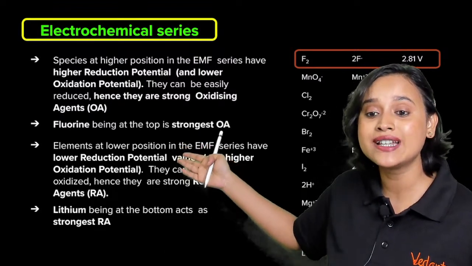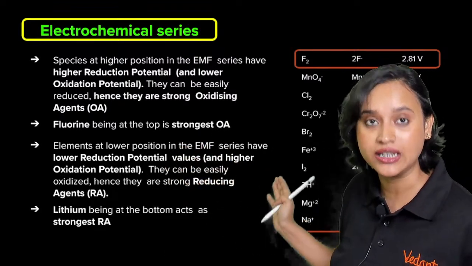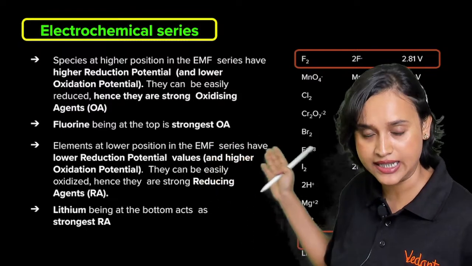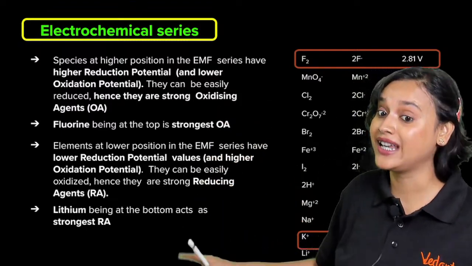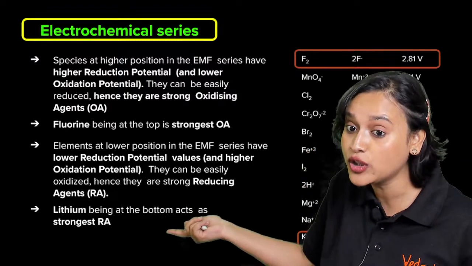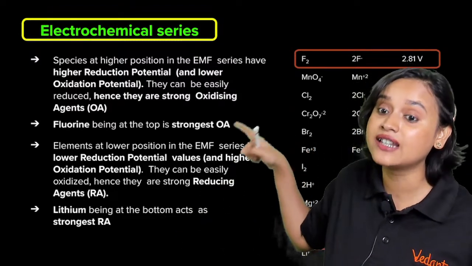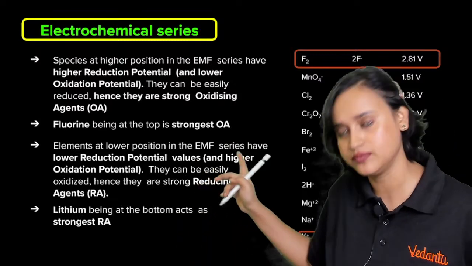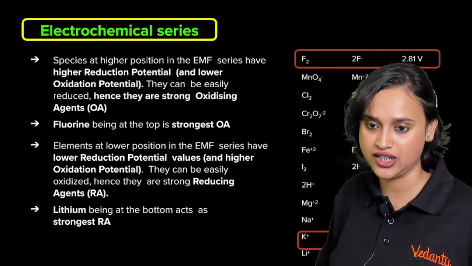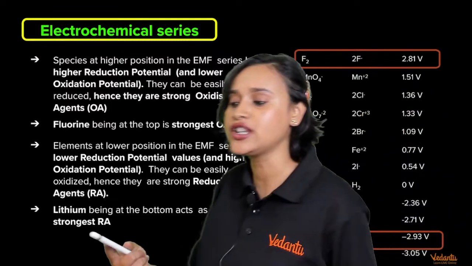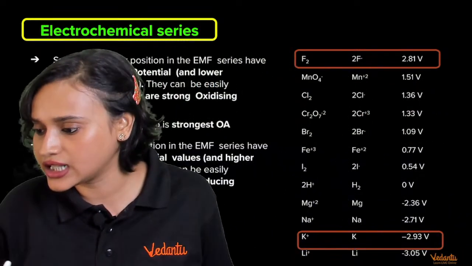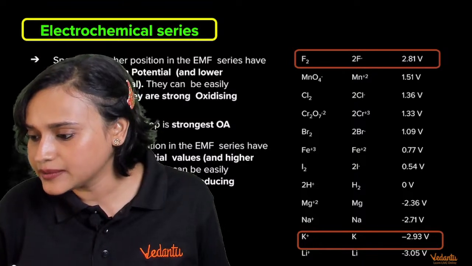Now when we come to the elements at lower position in the EMF series or the electrochemical series, they have lower reduction potential. That means they have higher oxidation potential. That means they can be easily oxidized. That means they are good reducing agents, right? So lithium is at the bottom. That is why it is a very strong reducing agent.